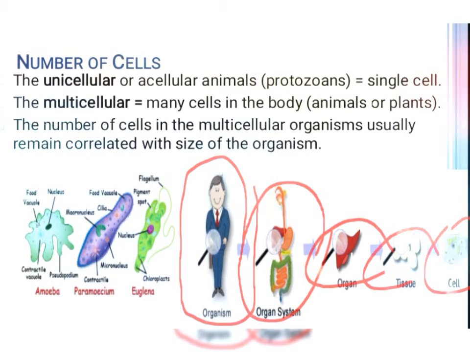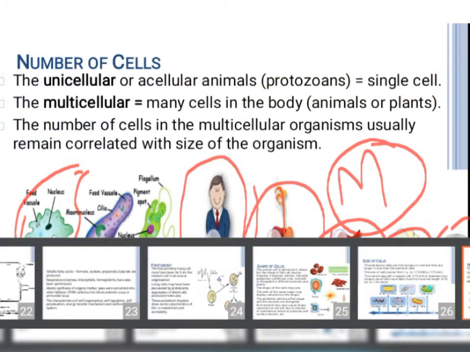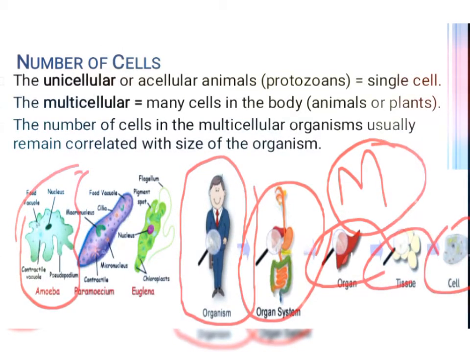And here these all are the multicellular organisms, and these all are the unicellular. Means if we are going to see the structure of this amoeba, we can see that it has all the components of the cell within it.